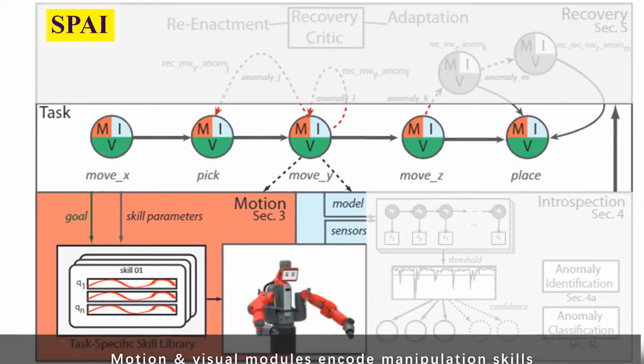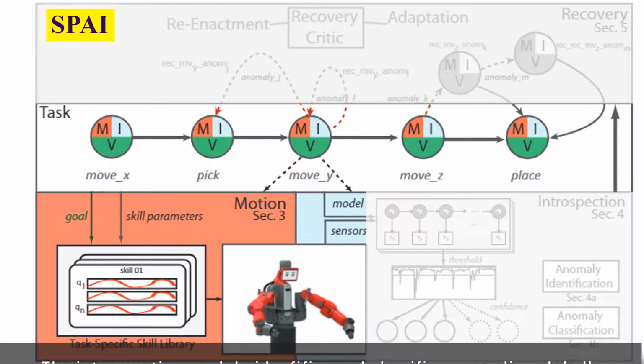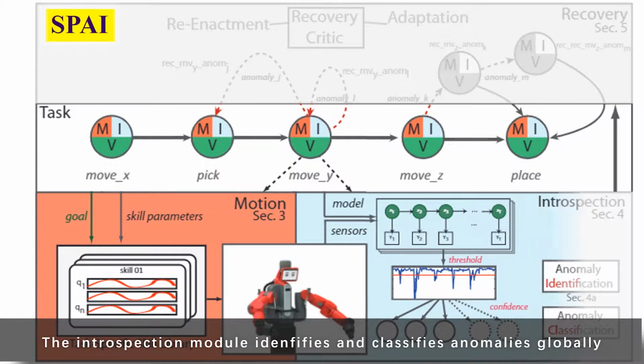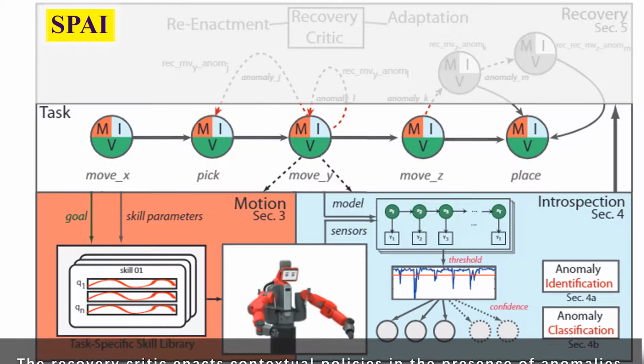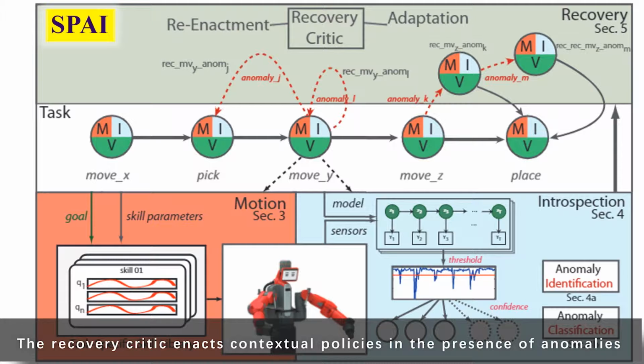The motion and visual modules encode manipulation skills and corresponding goals. The introspection module uses non-parametric Bayesian statistics with advanced variational inference to identify and classify anomalies globally in the task. On top of our framework, there is a novel recovery critic that enacts contextual recovery policies in the presence of anomalies.